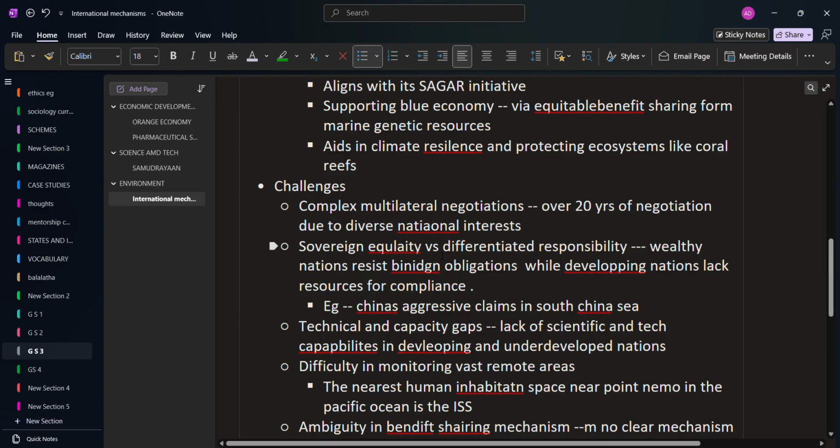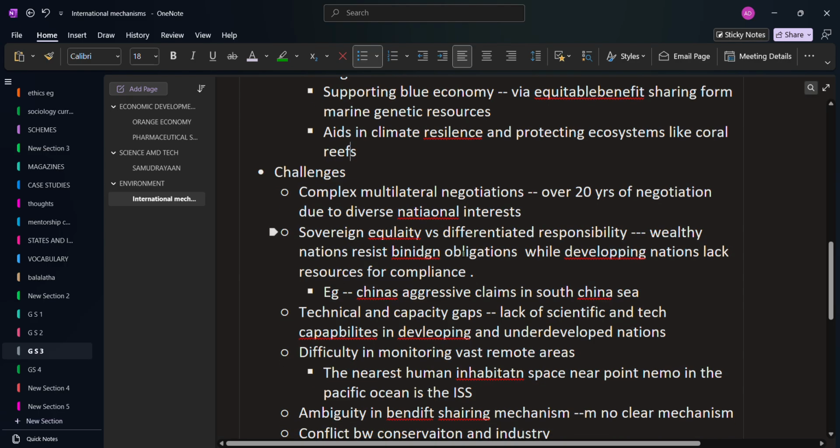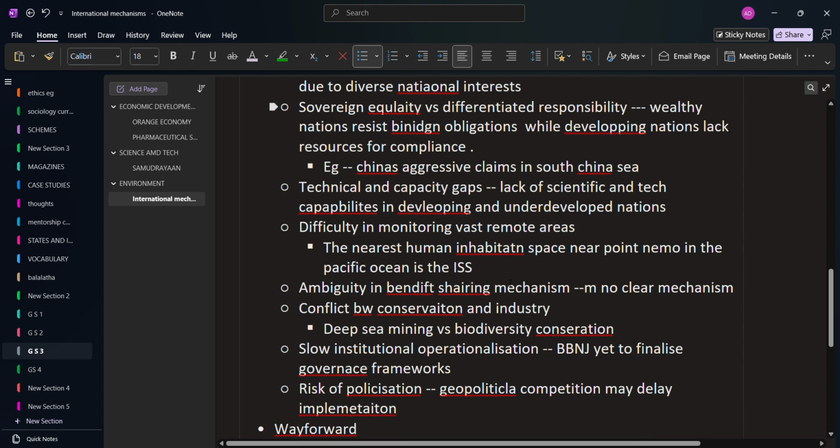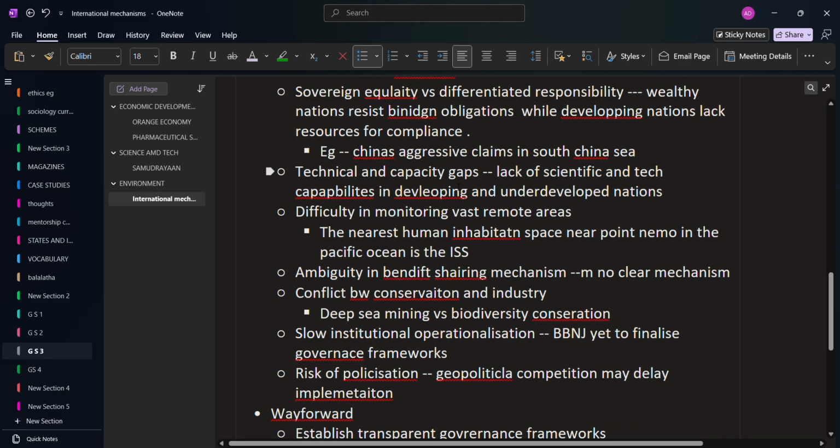That is, the wealthy nations won't be happy about the restrictions imposed on them or the binding obligations. So the developed nations try to resist that obligation, while developing nations lack resources for compliance. Example, Chinese aggression in the South China Sea. Over the years, there has been news about Taiwan, Japan. Okay. Technical and capacity gaps.